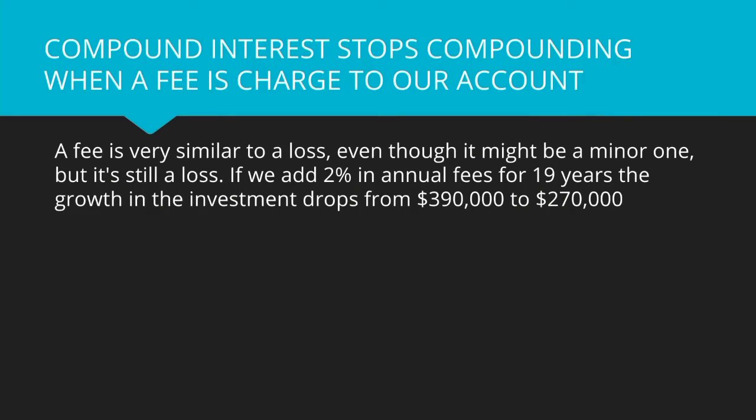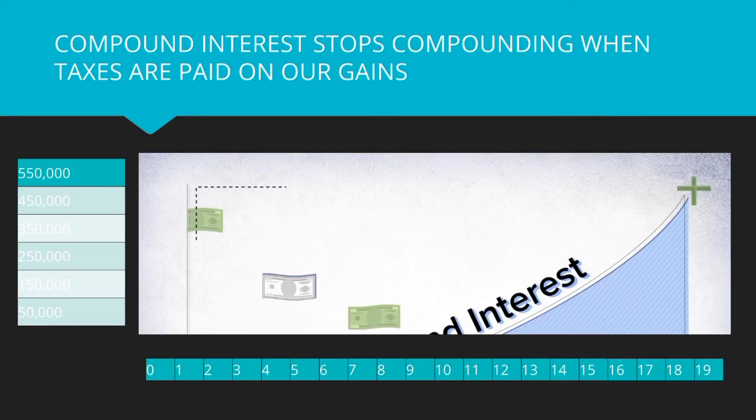Compound interest stops compounding when a fee is charged to our account. So what happens to your compounding interest as fees are taken out of your account balance each year? For starters, a fee is very similar to a loss, even though it might be a minor one, but it's still a loss. And if we add 2% in annual fees for 19 years, the growth in the investment drops from $390,000 to $270,000. Compound interest stops compounding when taxes are paid on our gains.